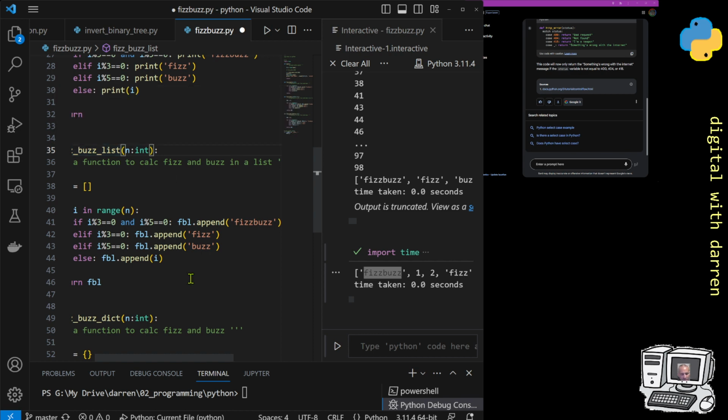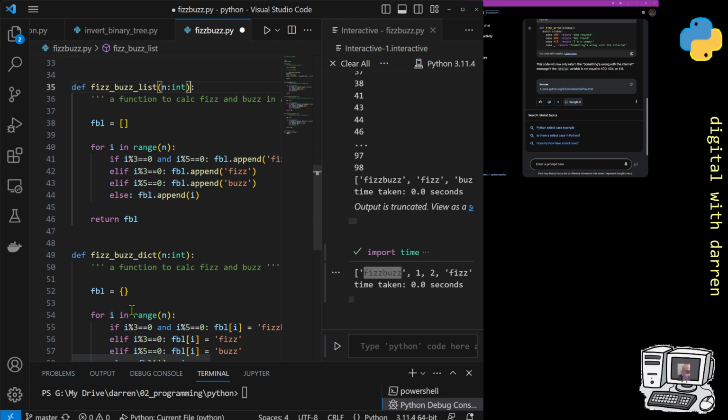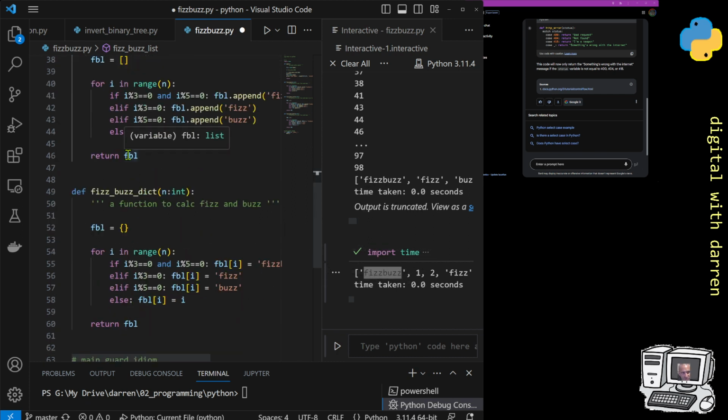So I'm actually not going to put an arrow to say we're returning back a list, because we are. The linter has recognized that we're returning back a list because there's only one return, and that is a list of type list. And likewise here it's recognizing that we're returning a dict because we've created the dictionary here and we're returning the dictionary here. So it's all done for us effectively.